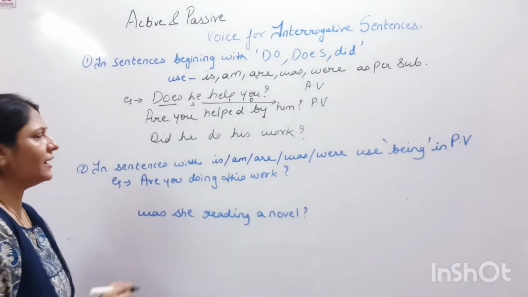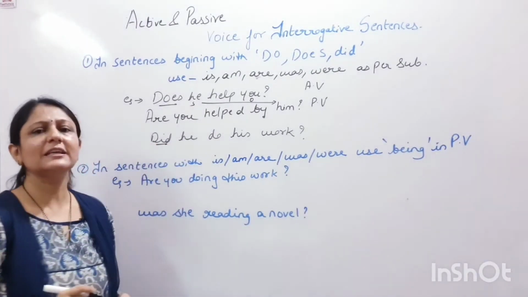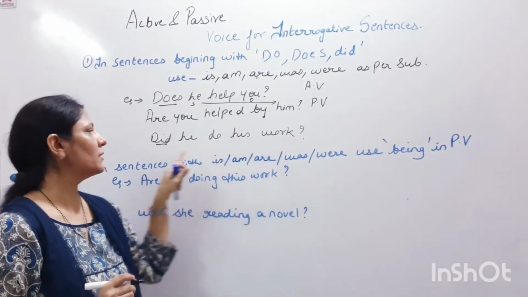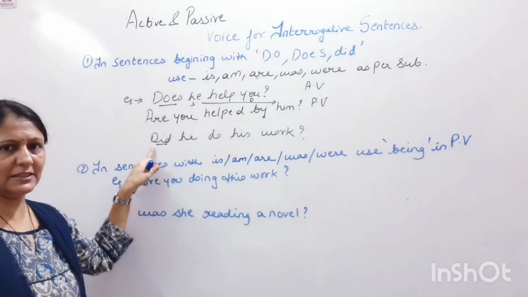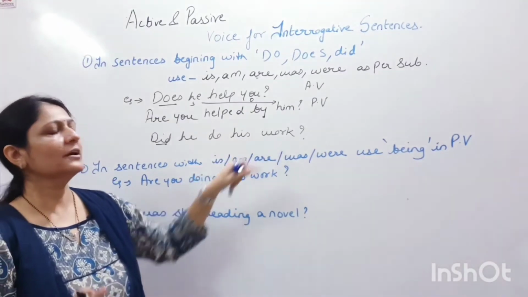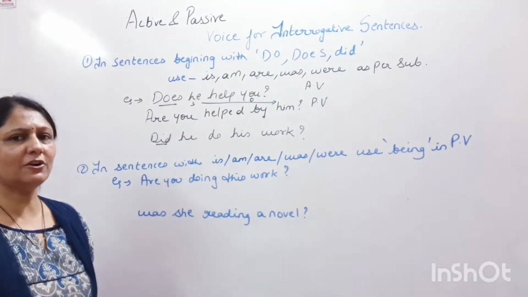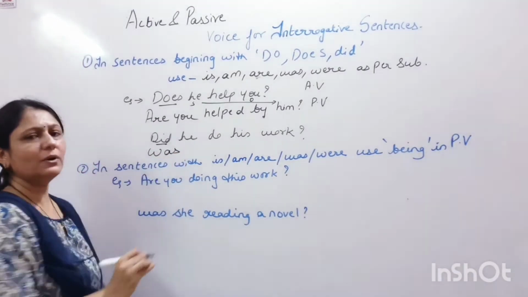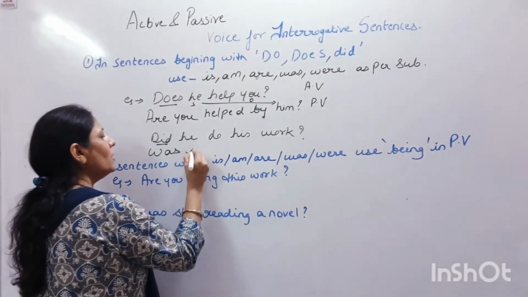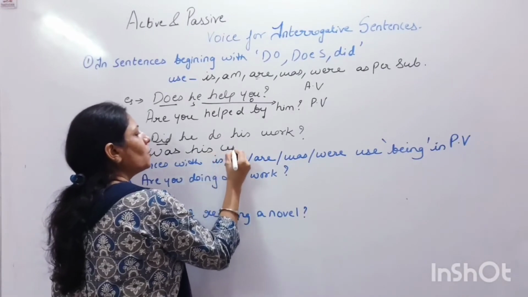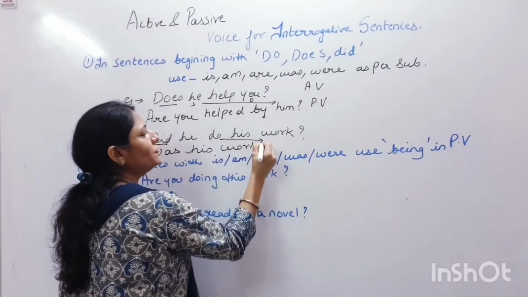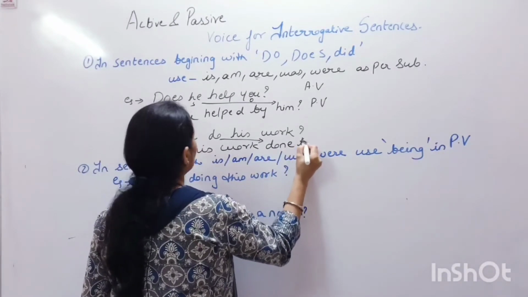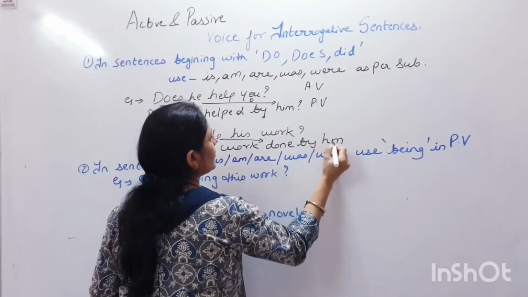Now let's see another example which is beginning with did. Did he do his work? Now did is a past tense helping verb and his work is a singular object. With a singular object, what do we use? Was. Now his work remains his. Was his work. Now what is the third form of do? Done. Was his work done by him?